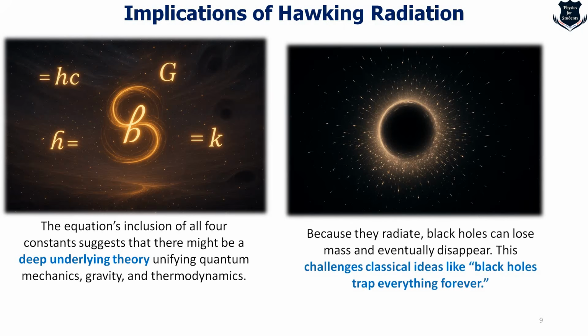And the last is even more important, black hole evaporation. As you have seen, black holes have temperature, they radiate, and as they radiate, black holes eventually lose mass and they eventually disappear. Now this challenges the classical idea that black holes trap everything forever. No, they evaporate and the mass gradually disappears. This is something very new, which a lot of physicists found difficult to accept, and here are a few of the phases which actually start.